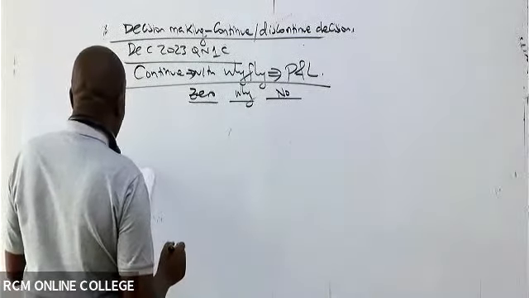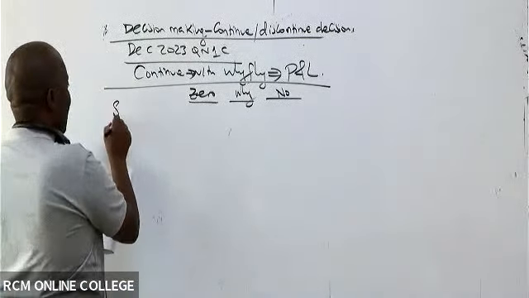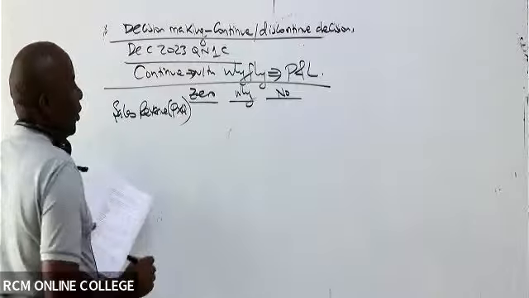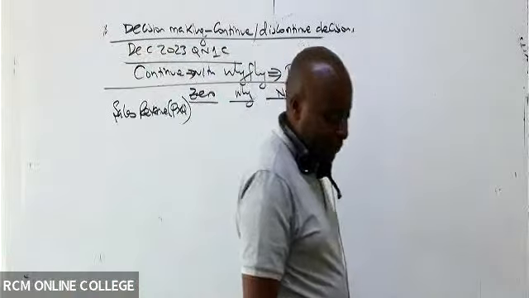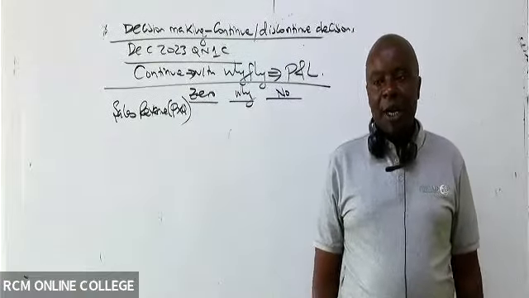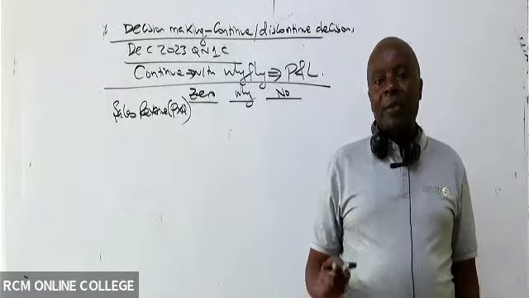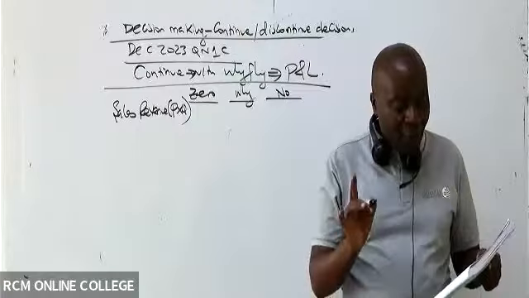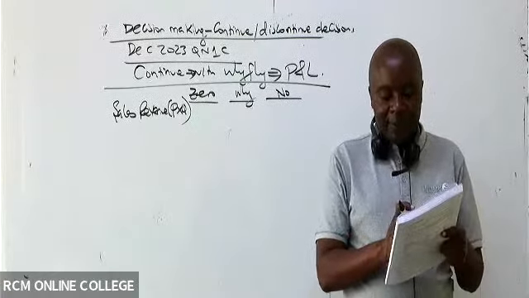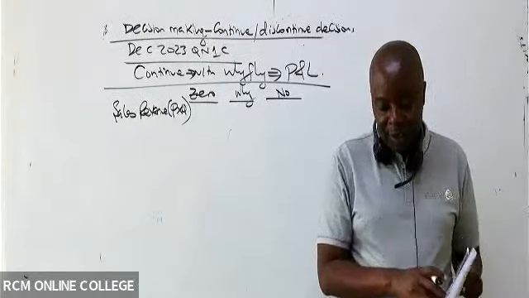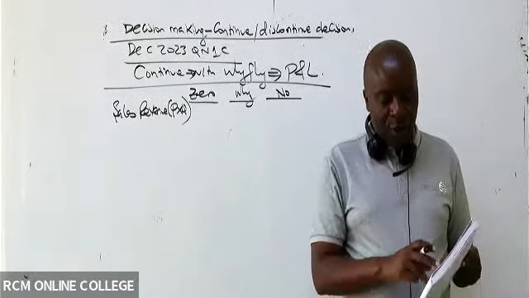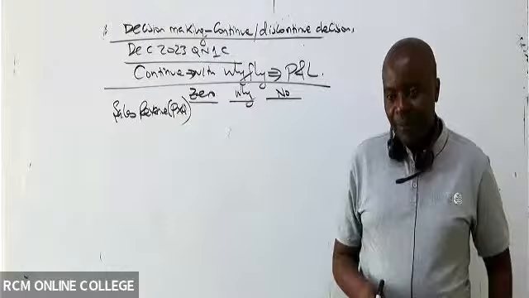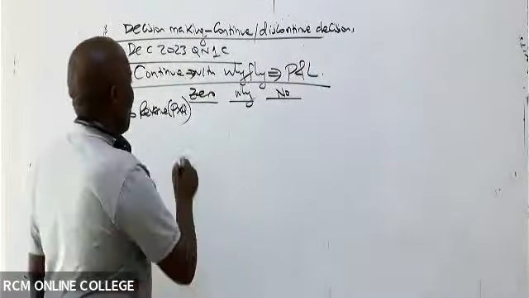Then I would wish you, great student of mine, to give me sales revenue. Sales revenue is selling price times quantity. The good thing with management accounting, the moment you start writing like that, already you are getting ticks. For Zero Fly, the selling price is 80, right? And the demand is 50,000. So what is 80 times 50,000? 4 million? Great. So we have here 4 million.